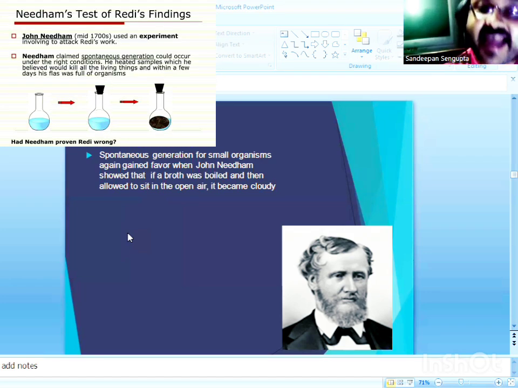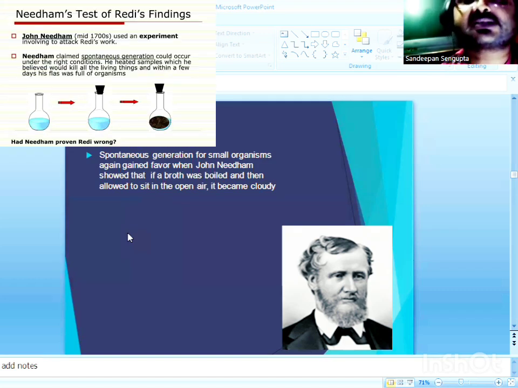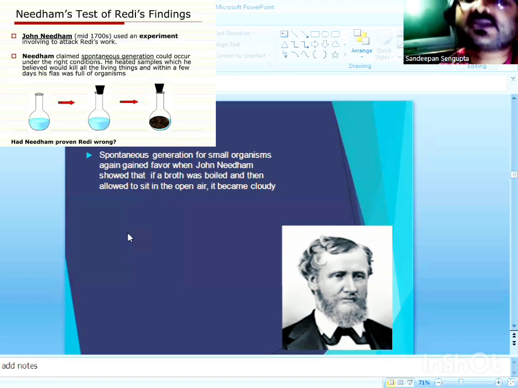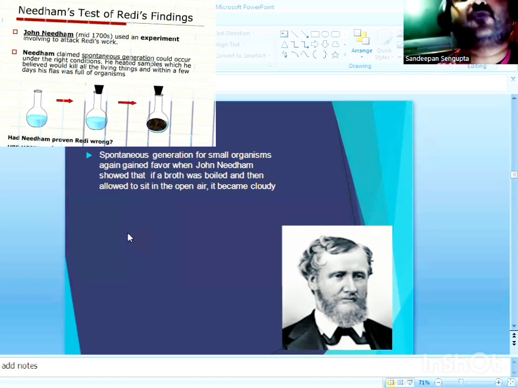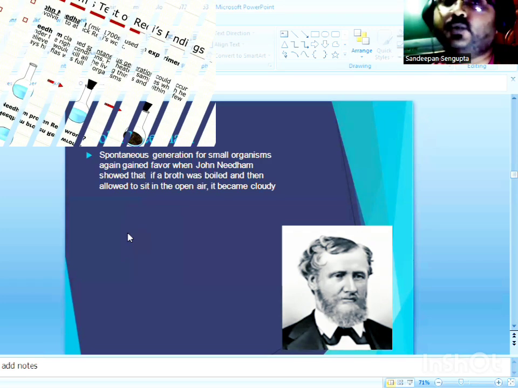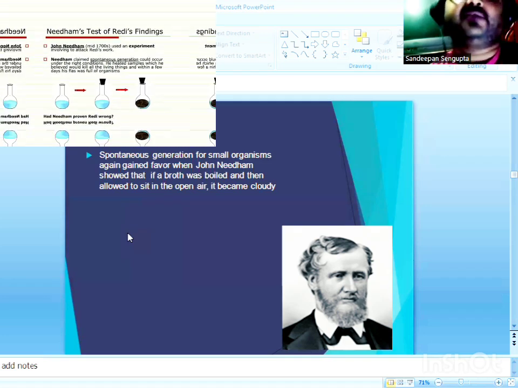Although the jar had sterilized mutton gravy and the mouth of the jar was covered with a cork, and the mutton gravy inside the jar was inaccessible to the outside microbial world, still it could show the presence of animalcules. So John Needham, based on his observation, concluded that he had proved his doctrine of abiogenesis, or spontaneous generation of life from inanimate matter or non-living objects.